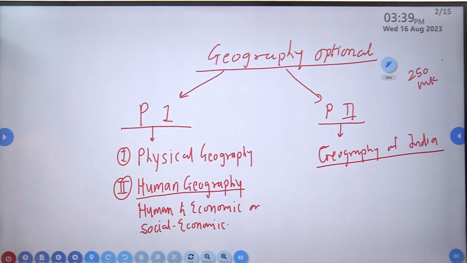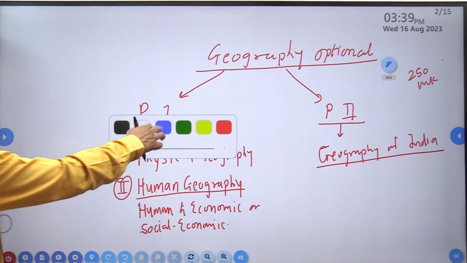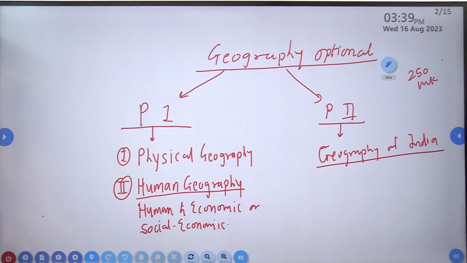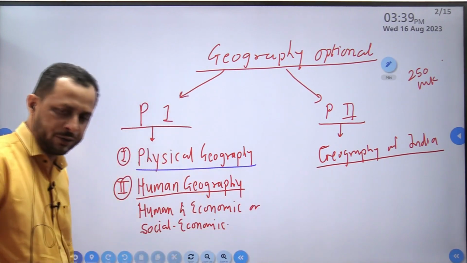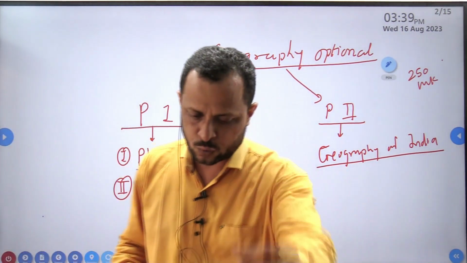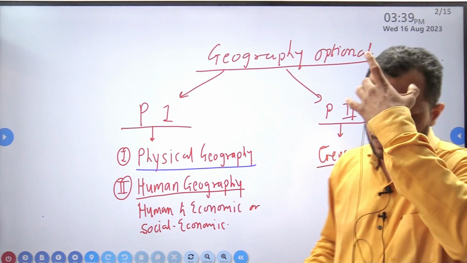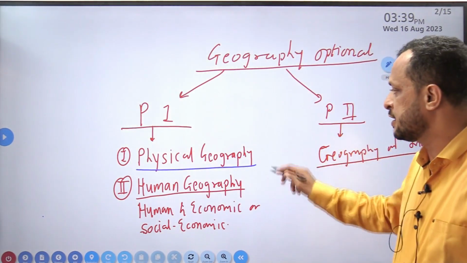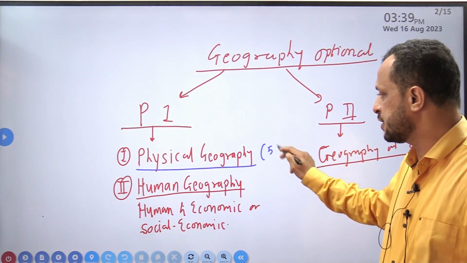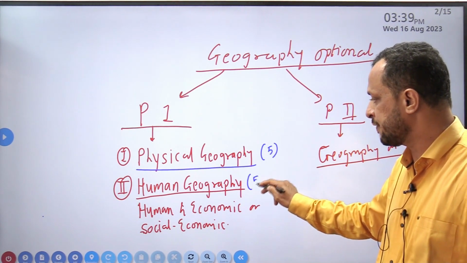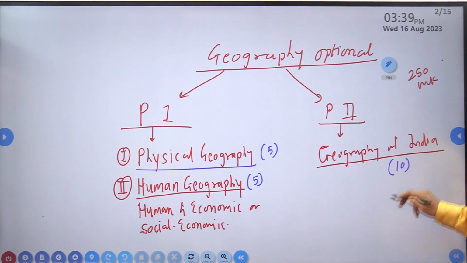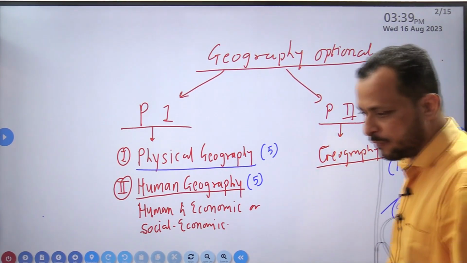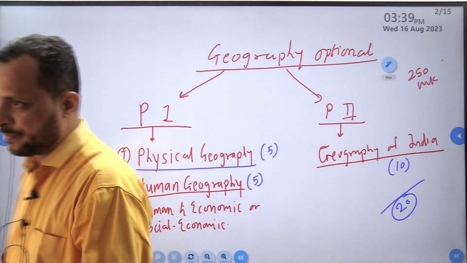We are going to go deep into both these components. If you check the syllabus, I have provided you a hard copy. Those who are attending online, I will provide them a soft copy. In physical geography there will be 5 sections, in human geography 5 sections, and in Indian geography 10 sections. So in total we have to study 20 sections of geography optional.